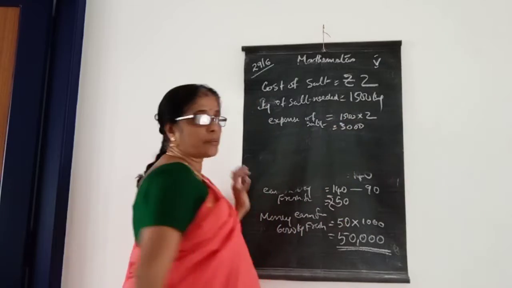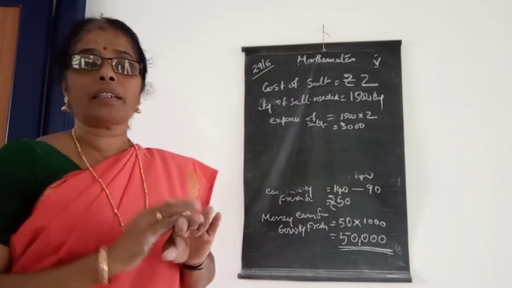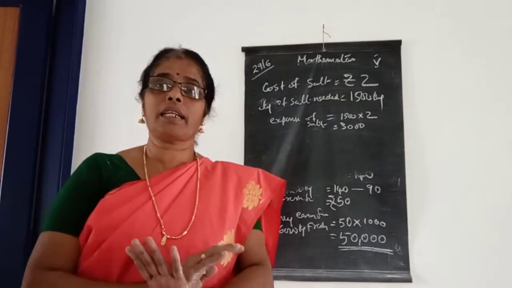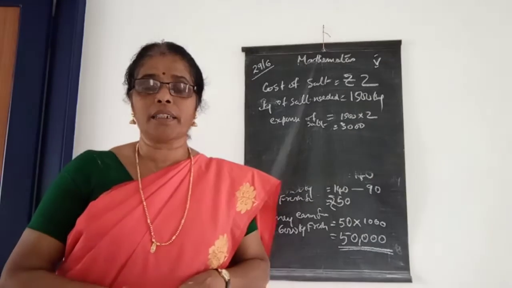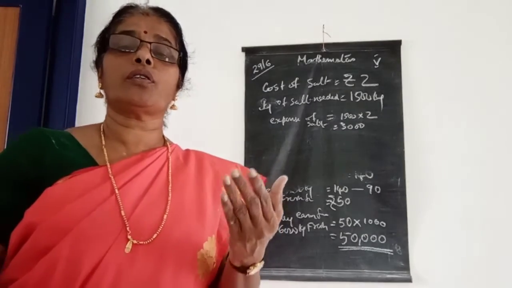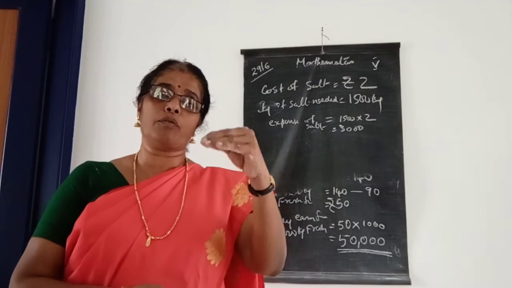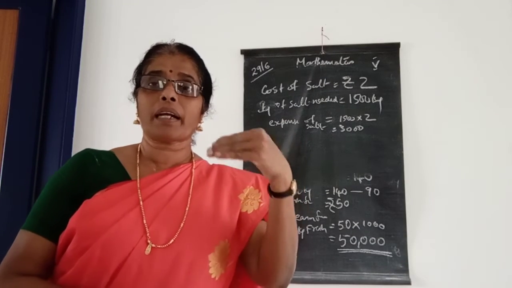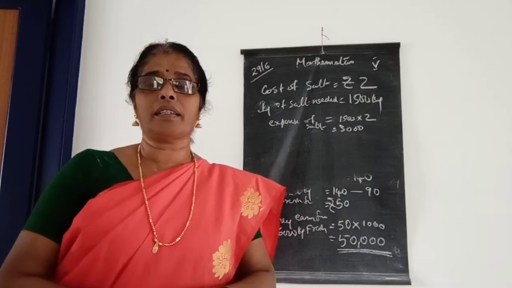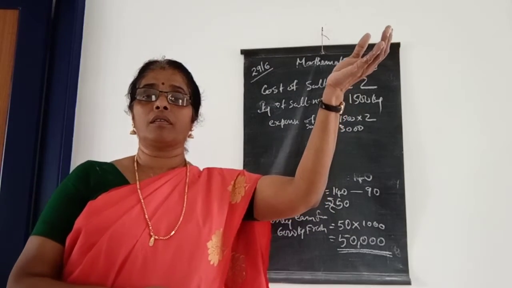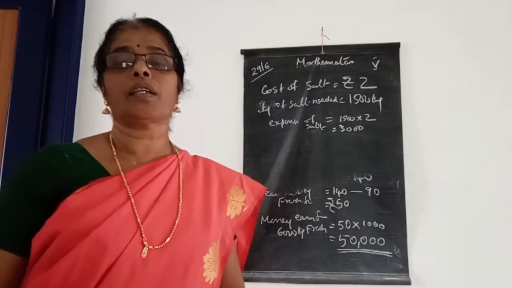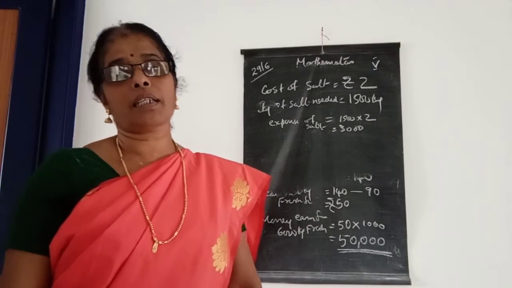And one more expense. If the dried fish is ready and we have to take it to the market, isn't it? There are other charges also. We want to package it, pack it. Then packing charges, and we want to reach the market, so bus charges also.